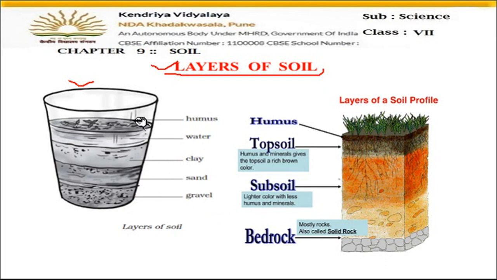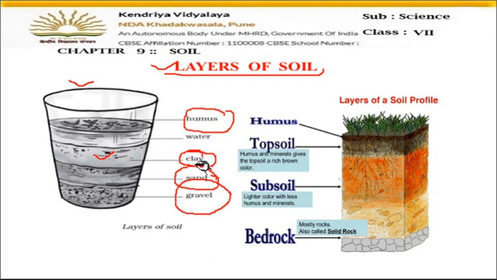On the upper side you can see some dry leaves and dry sticks floating, and that is nothing but the humus. So on the uppermost part you can see the humus. Then you will see the clean water below the humus. Then you can see clay particles. Very small sized soil particles are clay. Then little bigger size particles you will see, that is the sand particles, and very big size particles you can see at the bottom because they are heavy, so they settle down and they are called gravel.